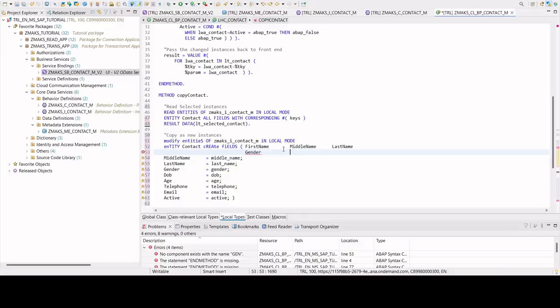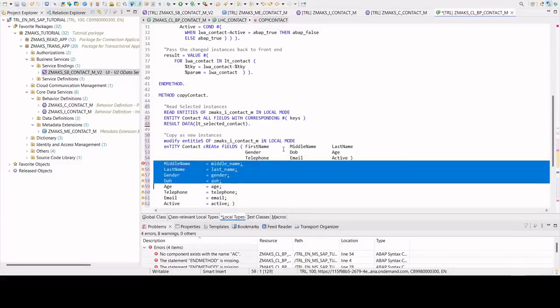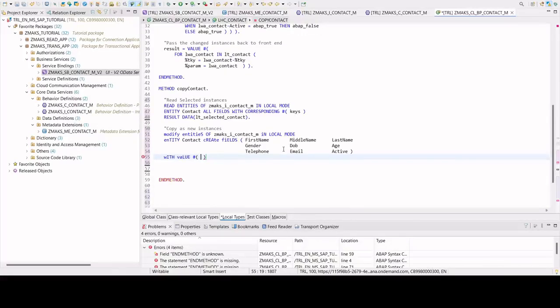then we have gender, DOB, age, then we have telephone, email, and you. These are the fields that I want. Okay, and with the value, and now value should be a value table.